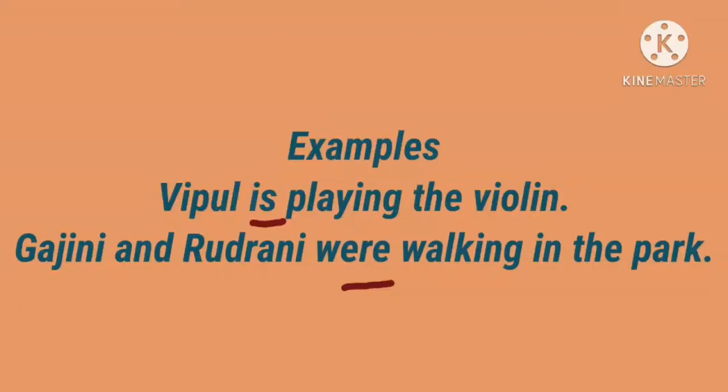Are you clear, children? The subject is plural, so we use the auxiliary verb were. So Gajini and Rudrani were walking in the park. Past tense, ing means continuous. So the sentence is in past continuous tense.